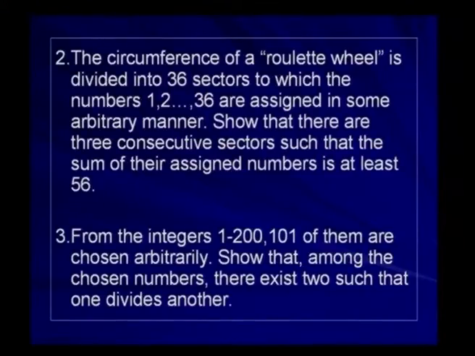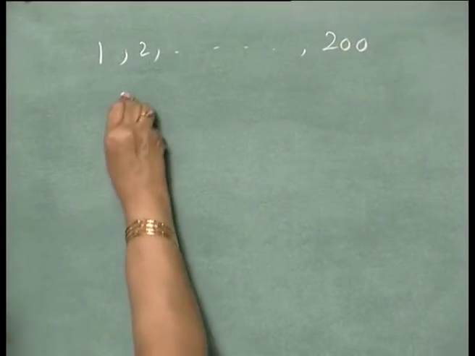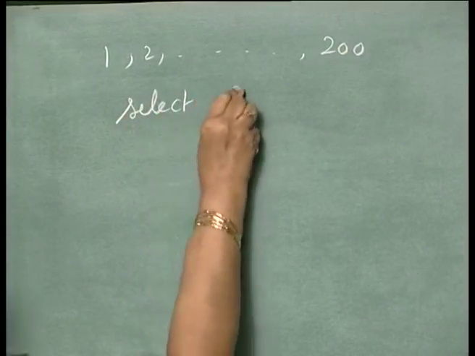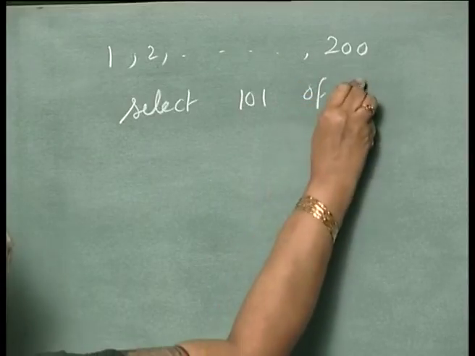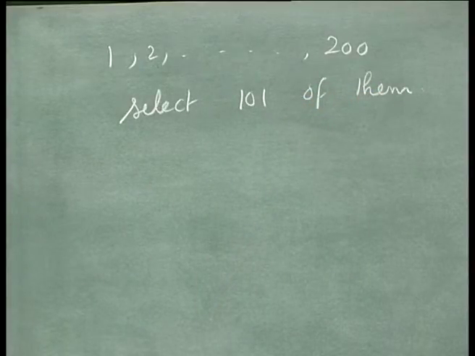So, the numbers are between 1 and 200, and you are selecting 101 of them. Show that there are at least 2 where one will divide the other.